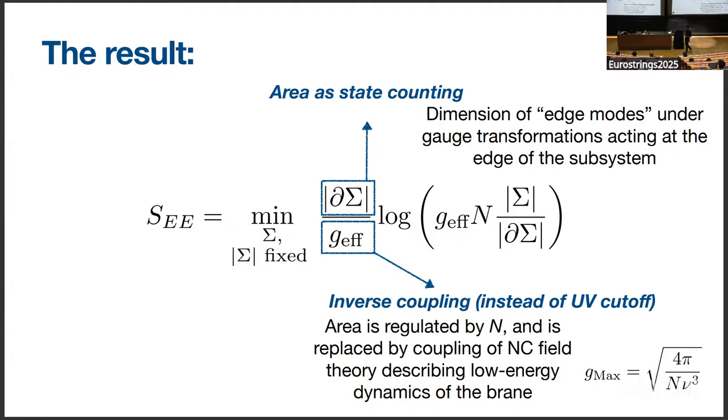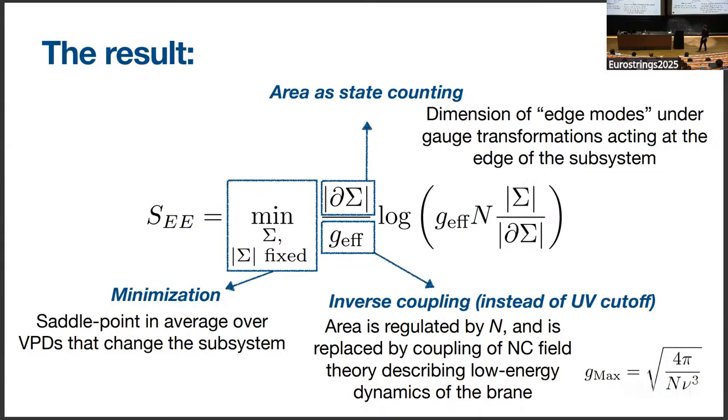But then there's often an effective coupling describing the non-commutative field theory that describes the fluctuations around a fixed classical background. And in particular, for the fuzzy sphere state, the fluctuations are described by a non-commutative Maxwell theory, and we can replace N with this coupling g_Maxwell. And then lastly, I'm going to describe the appearance of this minimization problem, which, as I said, there are volume-preserving diffeomorphisms that want to move around subregions, and this is going to arise as a saddle point in the average over those volume-preserving diffeomorphisms.